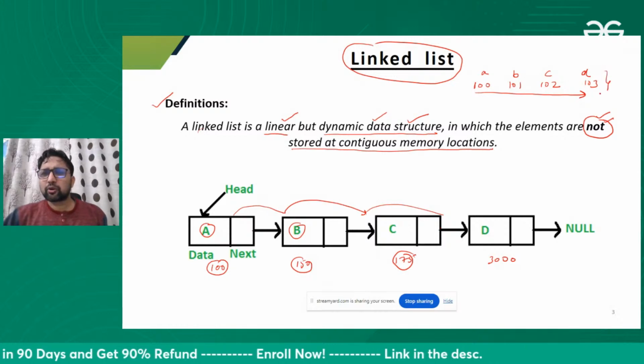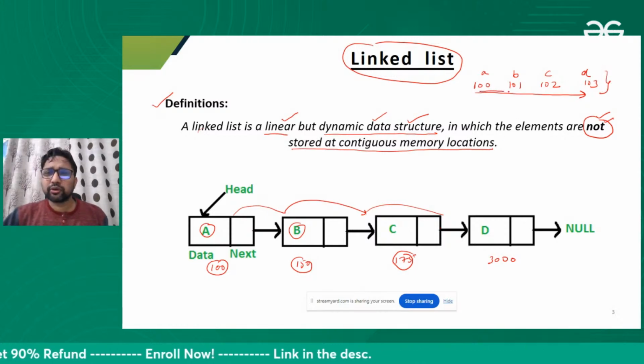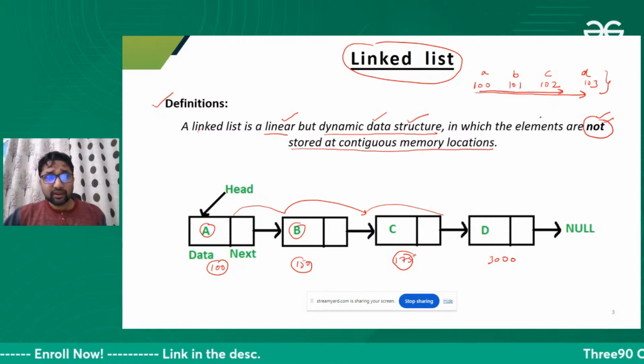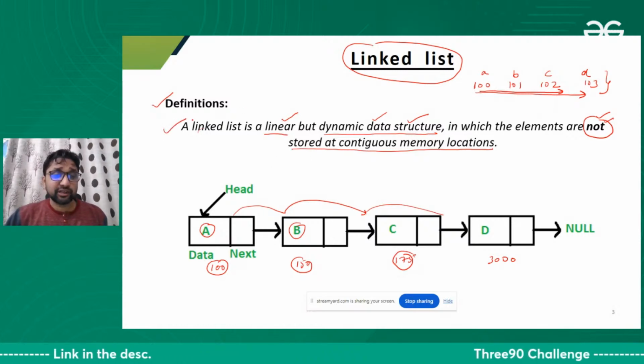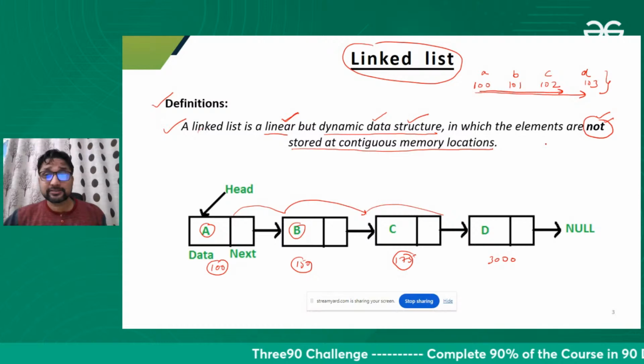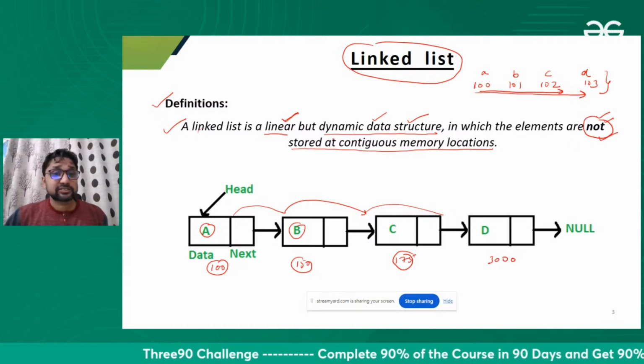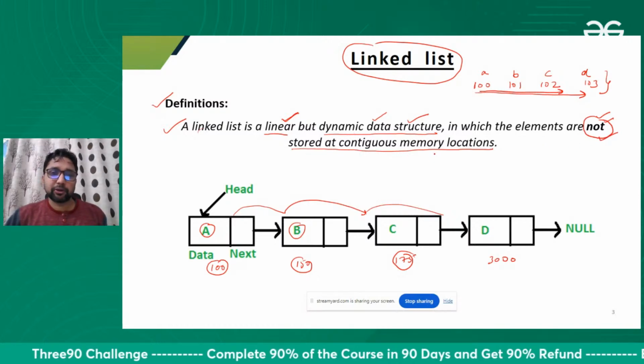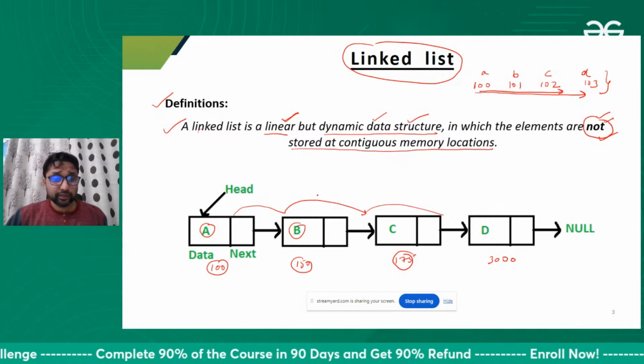In the counterpart, in an array, elements are stored in contiguous memory locations. Fine. So this is the definition of the linked list. A linked list is a linear, dynamic data structure in which elements are not stored at contiguous memory locations. That's it.